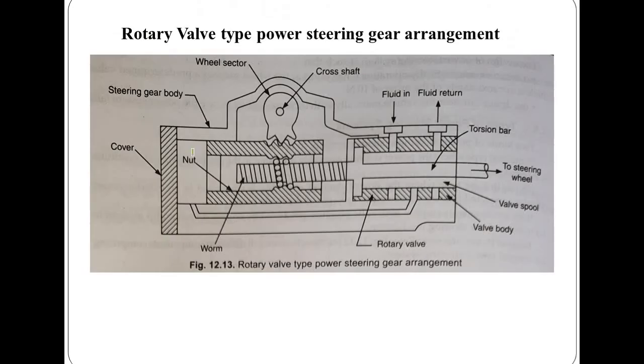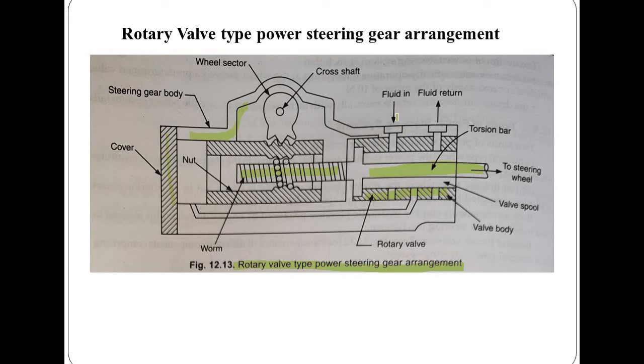So in the next slide, it shows the rotary valve type power steering gear arrangement. I will tell the names of various parts of this arrangement. This is the cover, this is the steering gear body, this is the worm, and this is the rotary valve. This is the steering wheel, which is controlled by the driver itself, and this is the torsion bar.